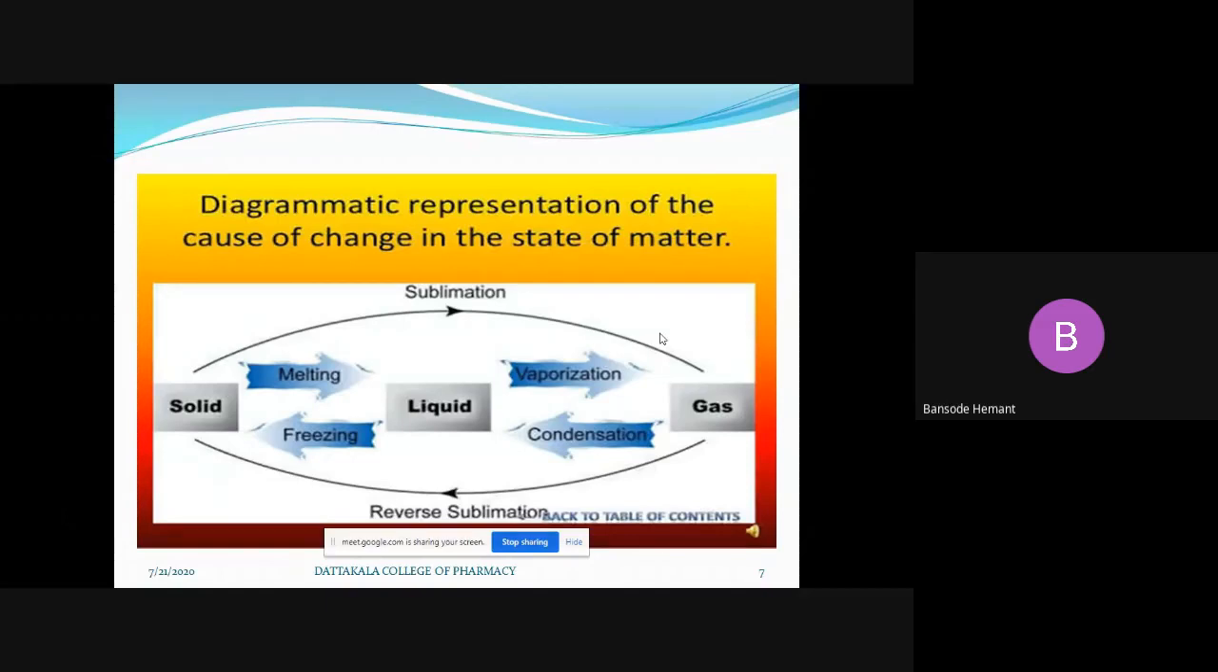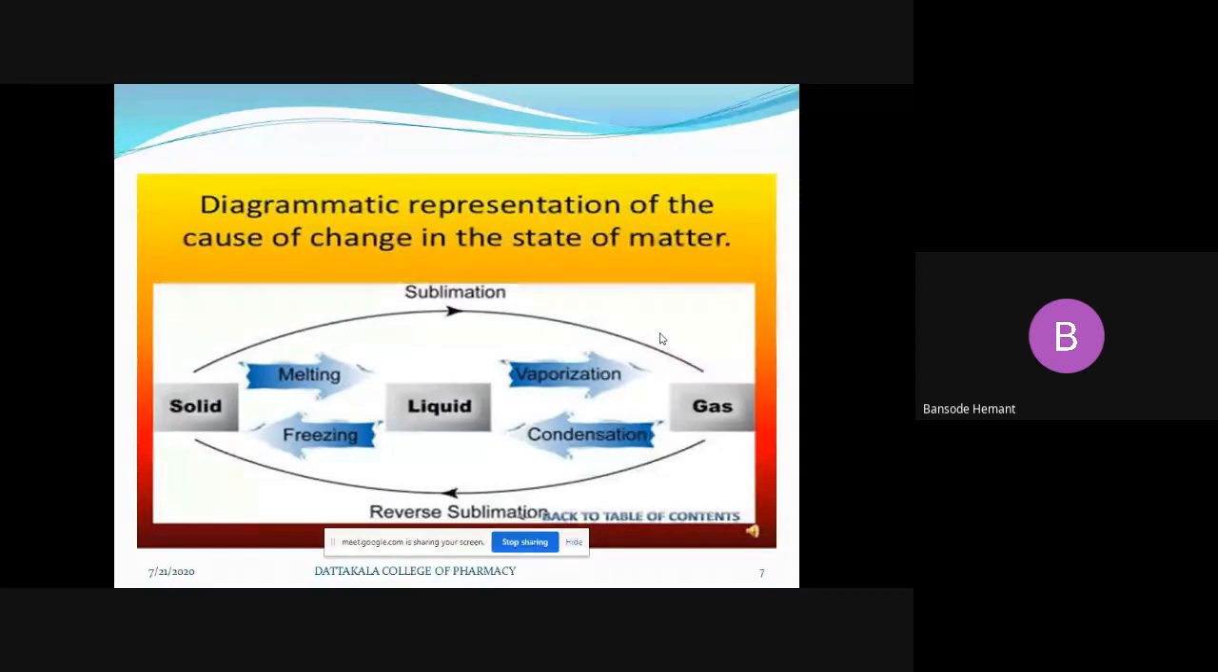The next point is we can change the states of matter from one form to another form. We may convert solid into liquid, liquid into gas, gas into liquid, and liquid into solid. That is changes of state of matter. Here it is represented diagrammatically. If you provide temperature or heat the solid, what happens? It will melt, it will fuse, and we get the liquid form.